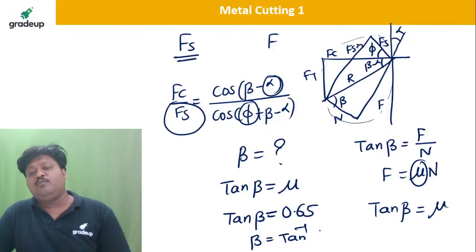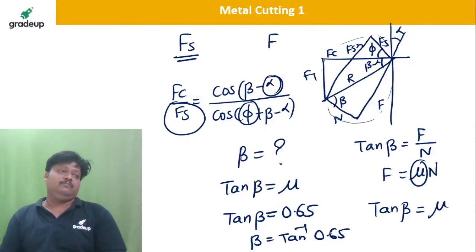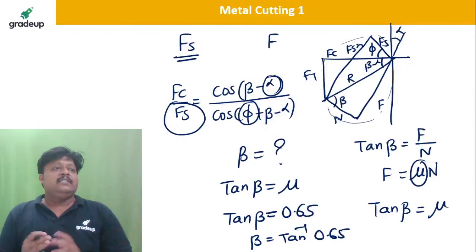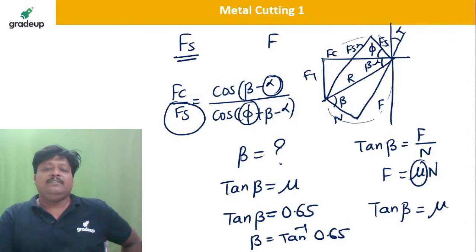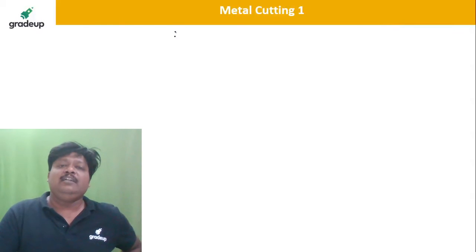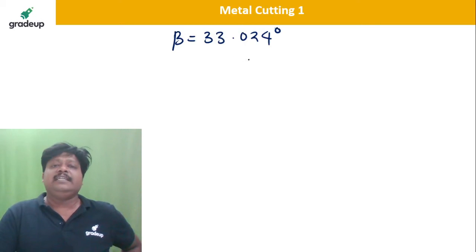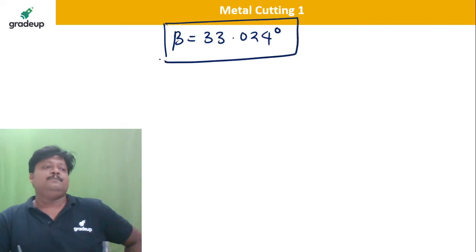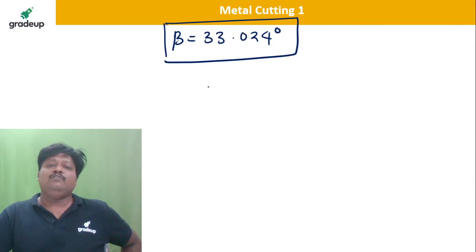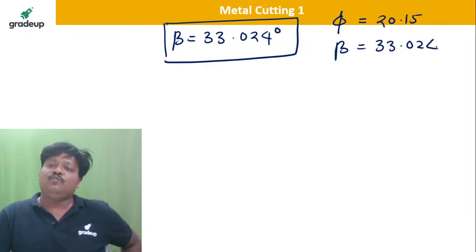Tan inverse of 0.65, how much will it come? Tell me quickly. Tan inverse of 0.65, how much? Is it 33 degree? So beta value is 33.024 degree something. Please check it out. You got the value of beta. Yes or no? Now you know phi is 20.15. Beta is 33.024, all in degrees, and alpha is 10 degree.